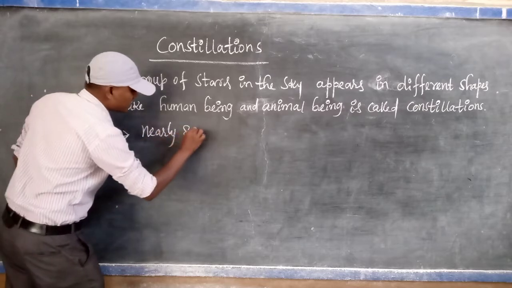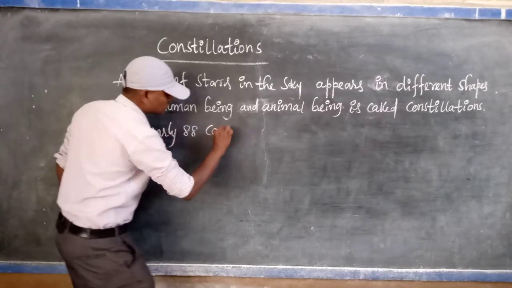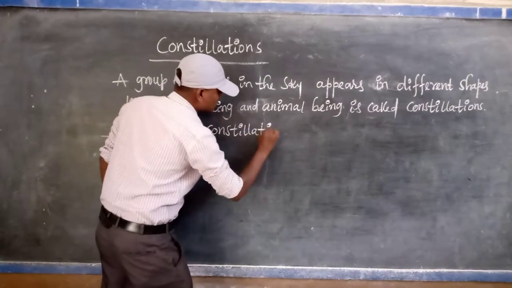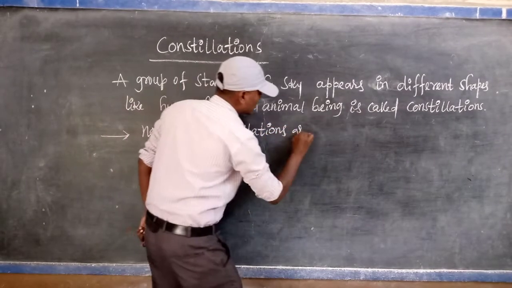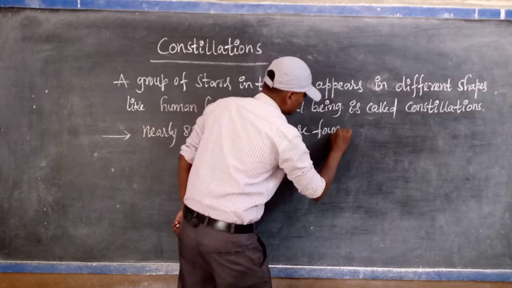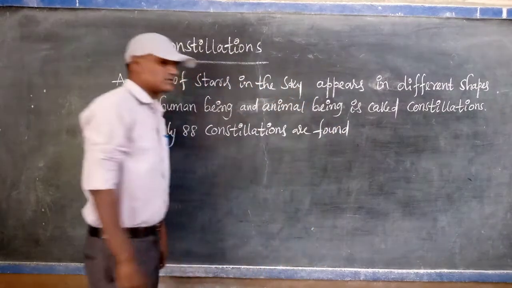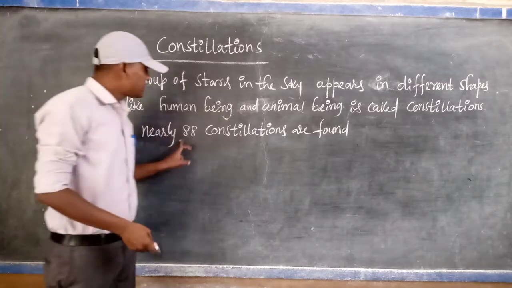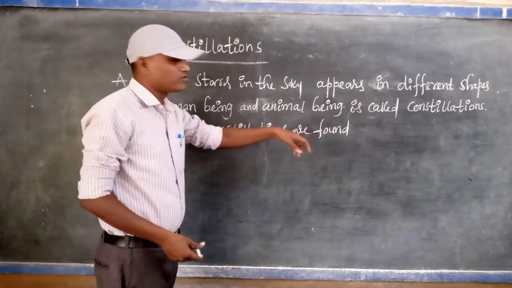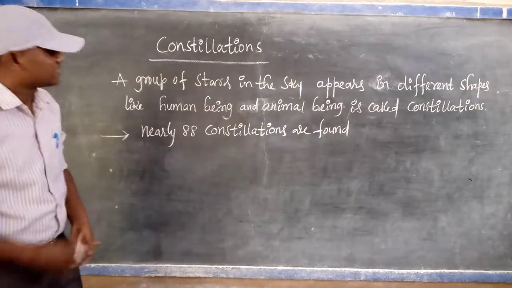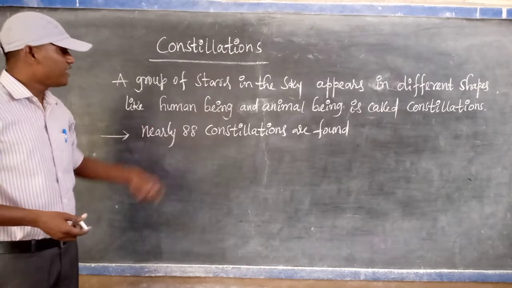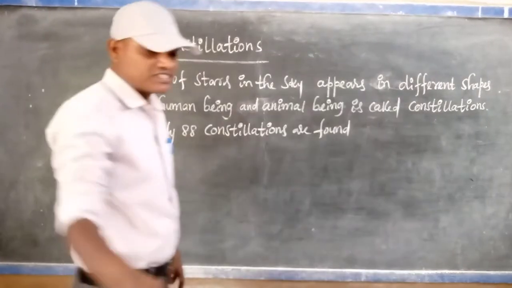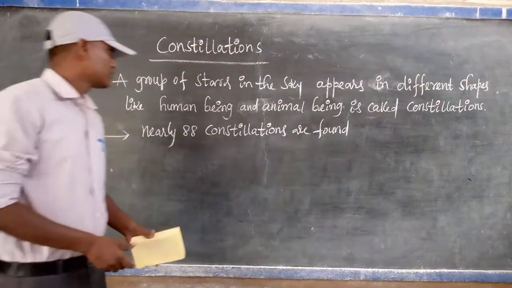Nearly 88 constellations have been found by scientists till now. Among the 88, we will discuss some important ones.